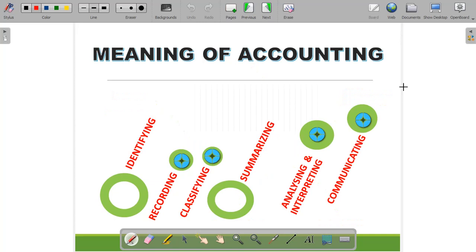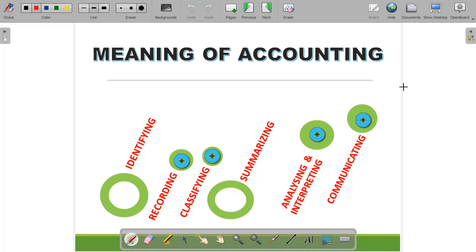Now, come to the definition of accounting. Accounting is the process, right? As we can see in the image, accounting is the process in which we identify, record, classify, summarize, analyze and interpret, and then communicate. Basically, in accounting, we identify the financial transactions and events and measure them in terms of money.